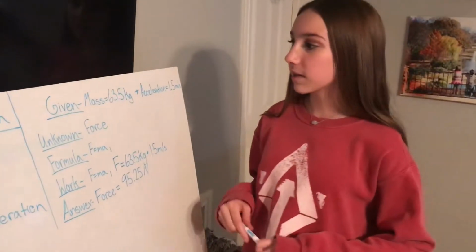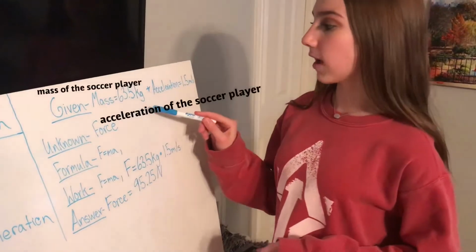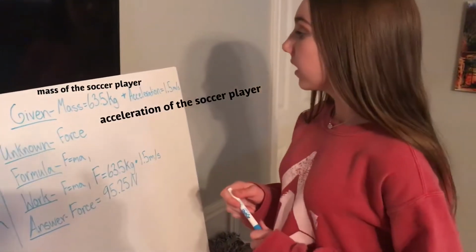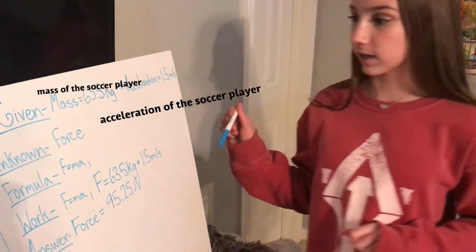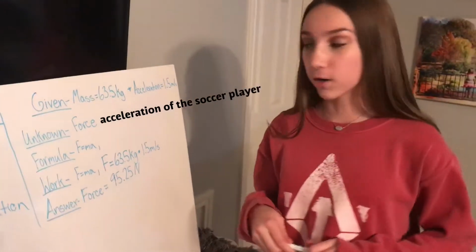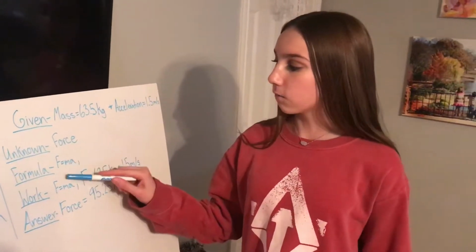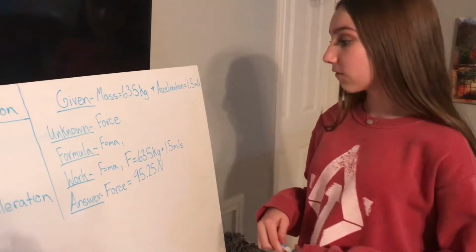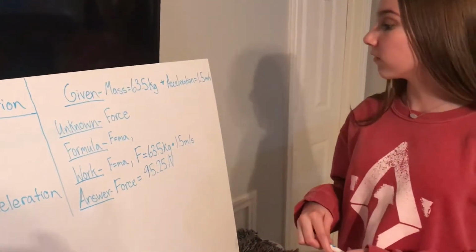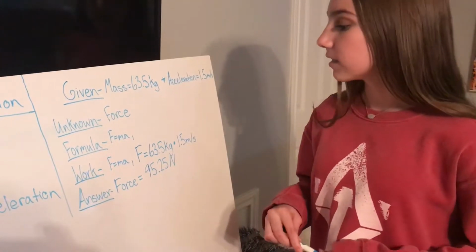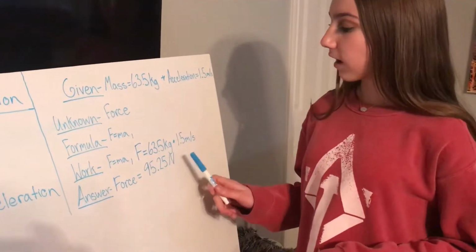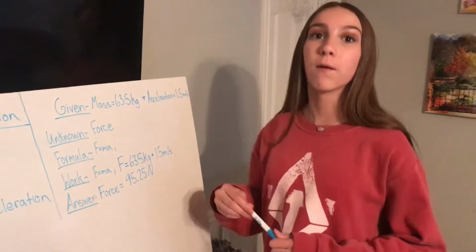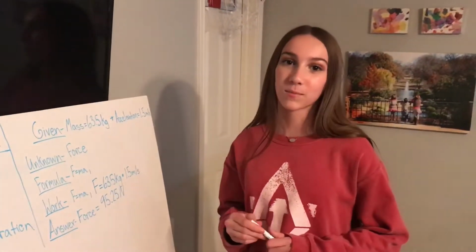So we're just going to estimate and say that the mass is 63.5 kilograms and the acceleration is 1.5 meters per second squared. So the unknown is force, and the formula is force equals mass times acceleration. So if you do 63.5 kilograms times 1.5 meters per second squared, you'll get 95.25 newtons, and that's the force at which he was kicking the soccer player.